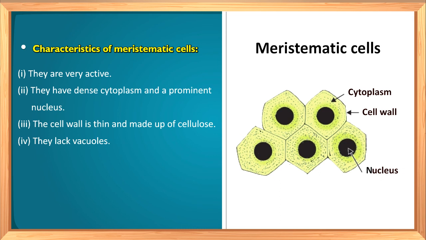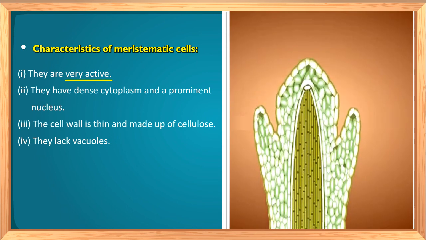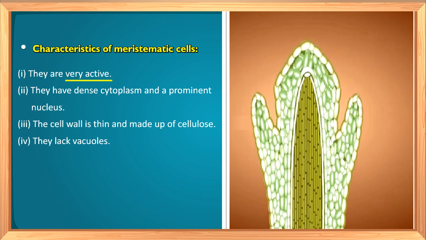Let us see the features of the cells that form meristematic tissue. What is the first feature? The first feature is the cells are very active. Now, what does it mean to be active in case of meristematic cells? In case of meristematic cells, being active means that the cells keep on dividing continuously and make new cells, right?